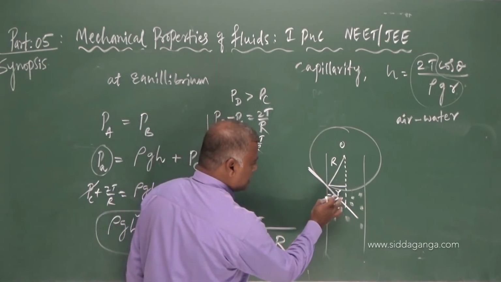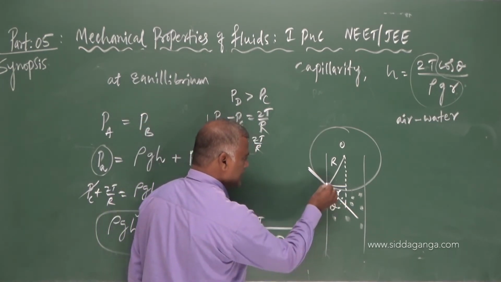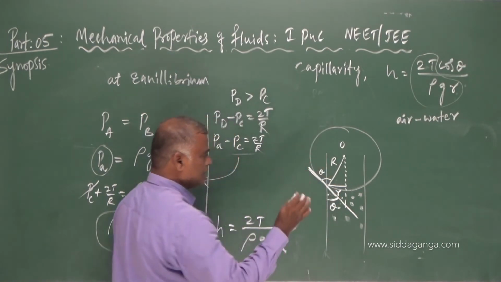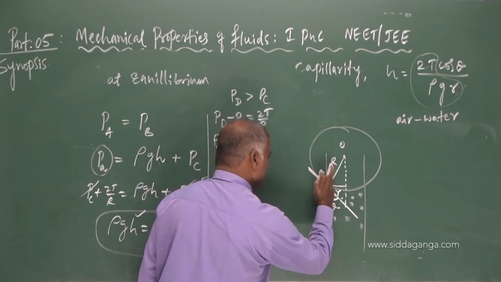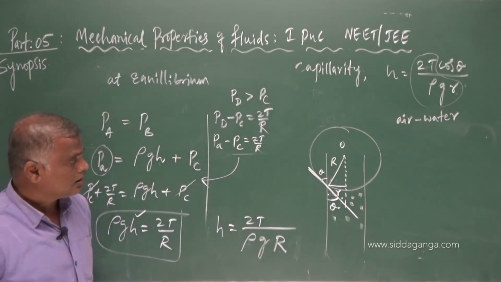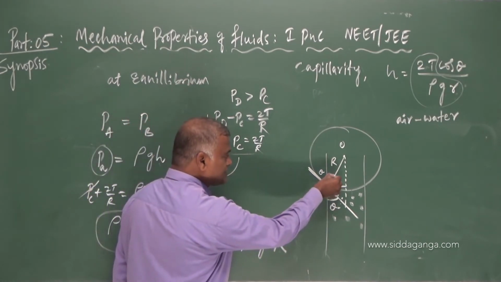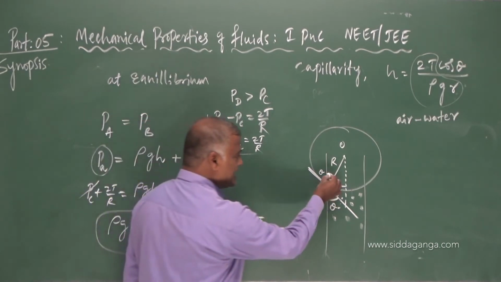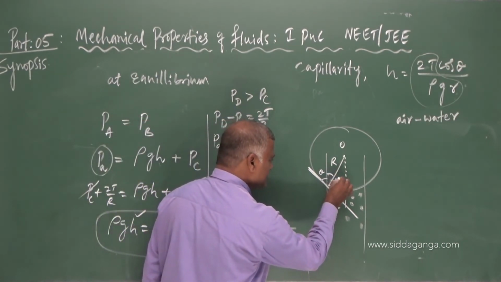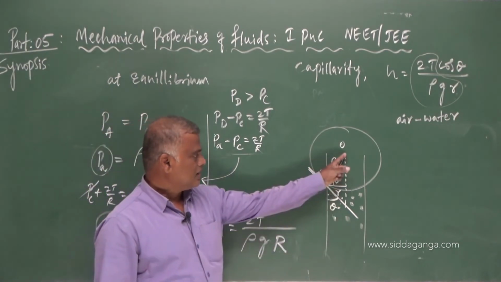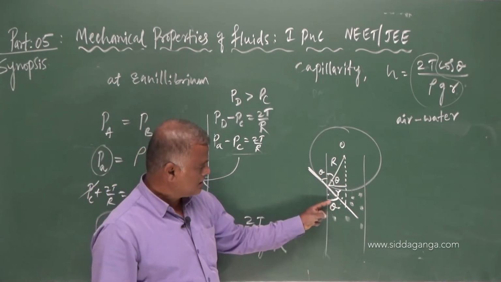Now at this point I have written theta here, and this angle is the vertically opposite angle, theta. And this angle becomes 90 minus theta. When this is 90 minus theta, this angle should be theta. Tangent and radius are perpendicular.